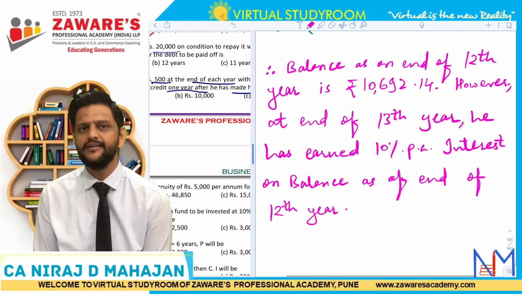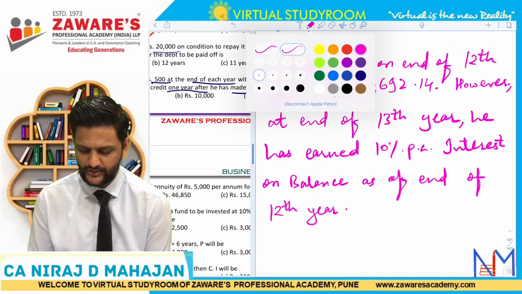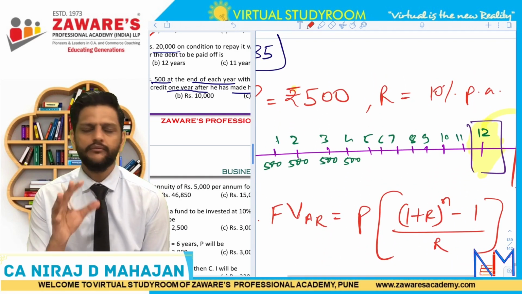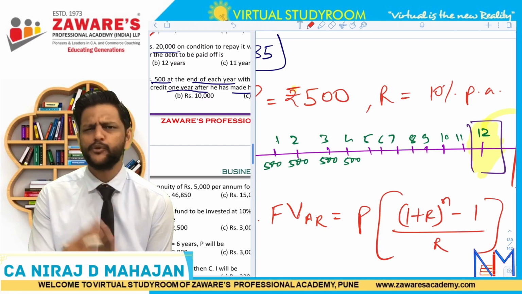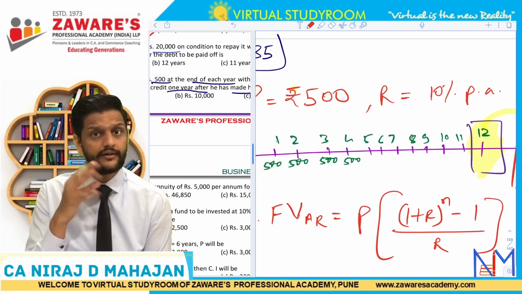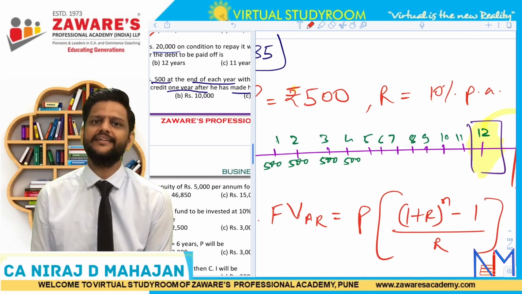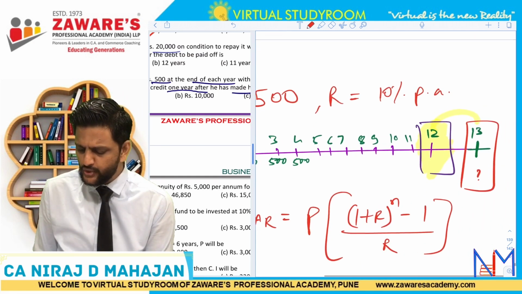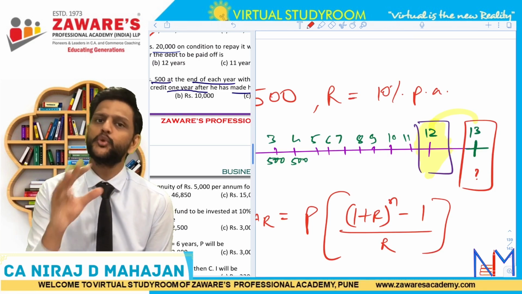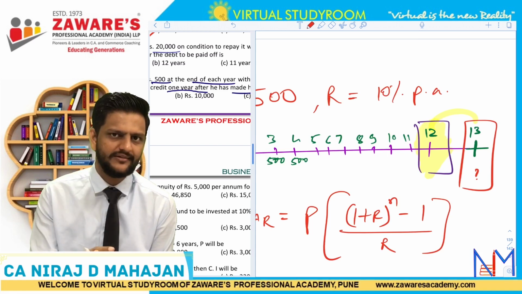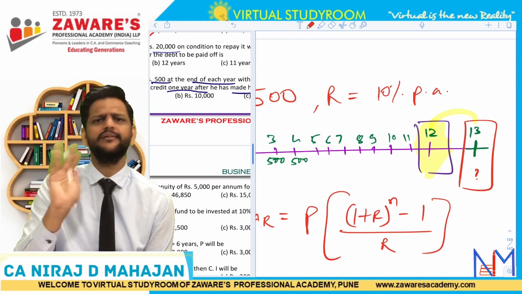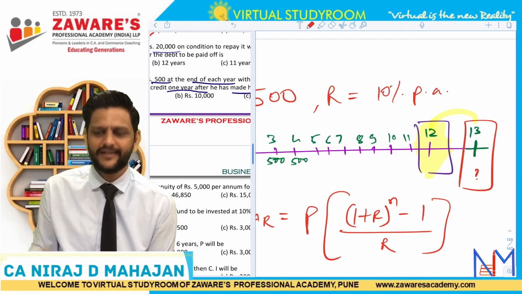If you understand this, then the entire question was simple for you. He kept on depositing till 12th year, and he kept on earning interest, it is compounding. But he kept the balance. In the 13th year, he neither contributed extra, nor withdrew. They can also ask you up to 14th or 15th year, but he has contributed only up to 12th year. That's why it is a case of annuity up to 12 years, and then extra. Whatever 1 year, 2 years he keeps with the bank. Right now he has kept 1 year, as given in the question. So 1 year interest we will charge.